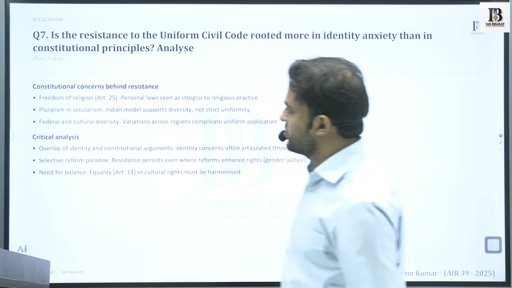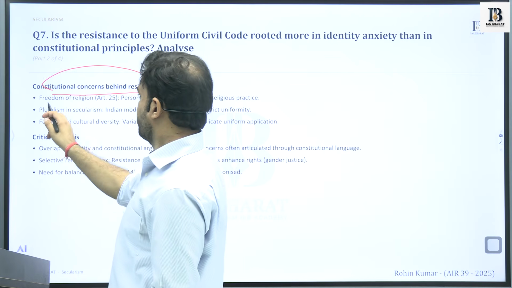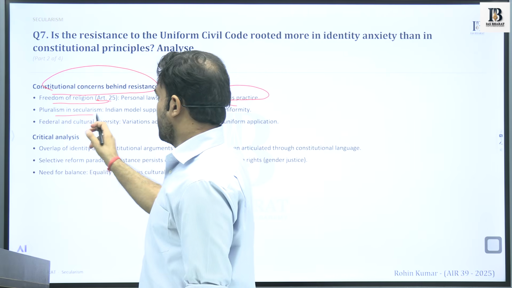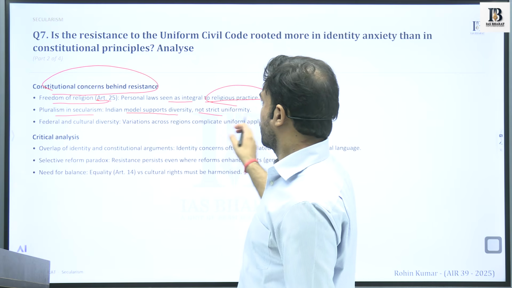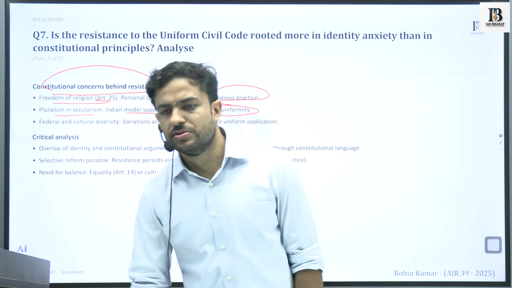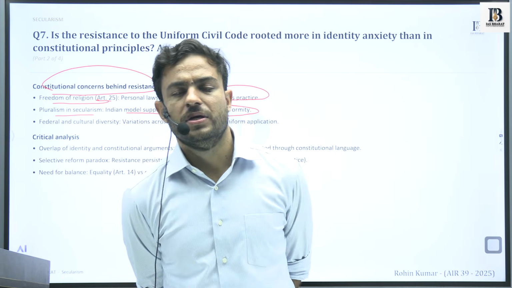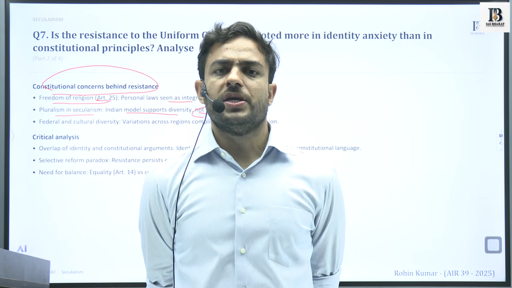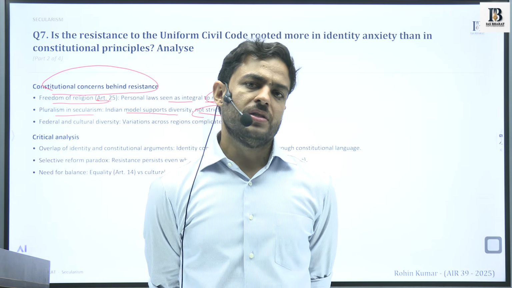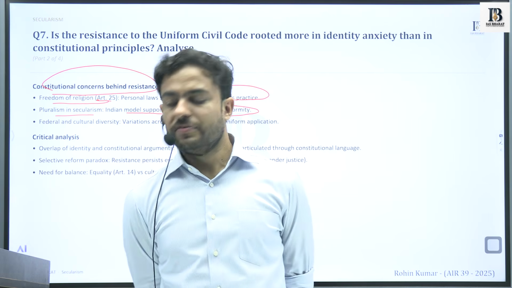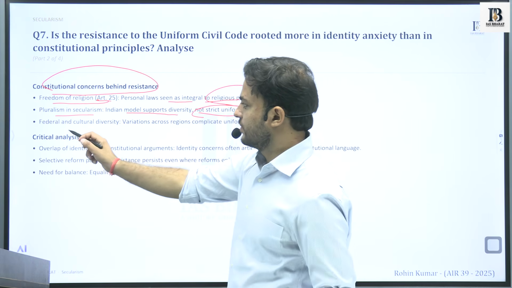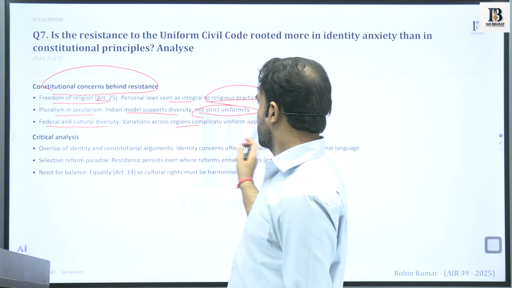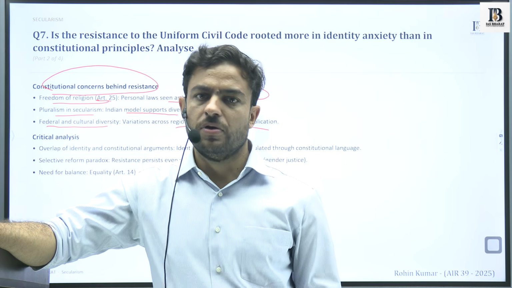Constitutional concerns, what is behind this? We see freedom of religion, personal law seen as integral to religious practice. Pluralism in secularism: the Indian model supports diversity, not strict uniformity. There are certain constitutional ambiguities that also exist. There are certain gaps with respect to the implementation of the laws. There exist certain gaps with respect to the legal inconsistencies that we see at the national level. Federal and cultural diversities across the regions complicate the uniform application of these principles.